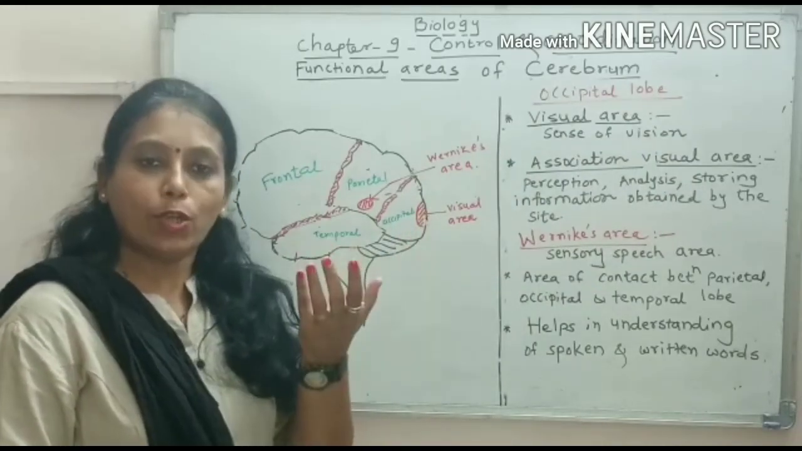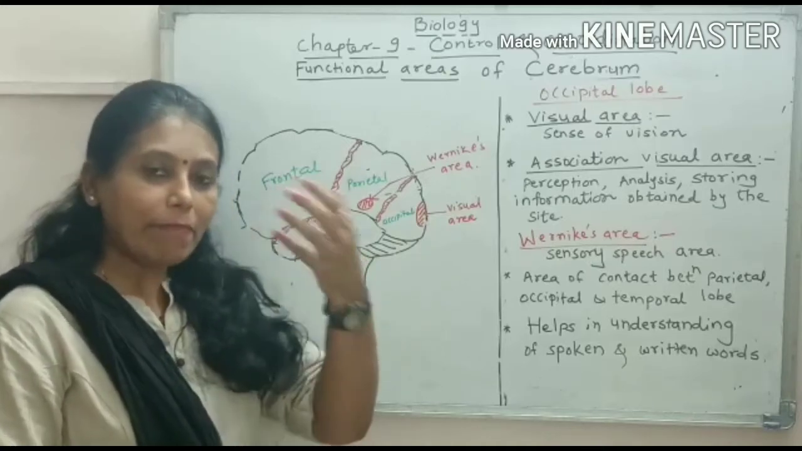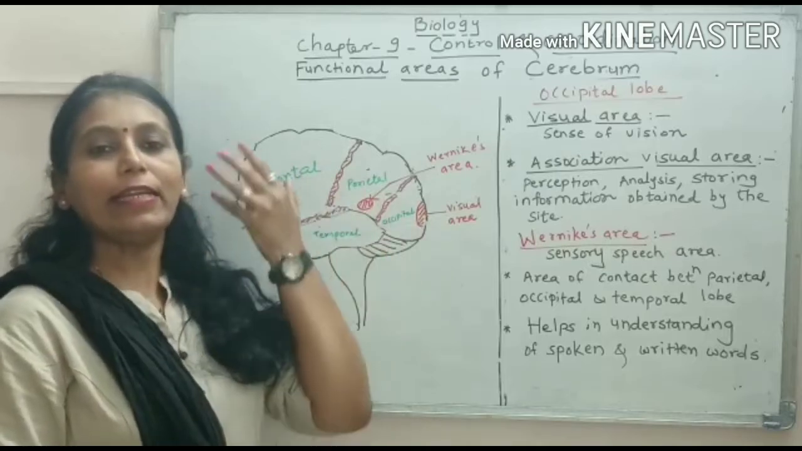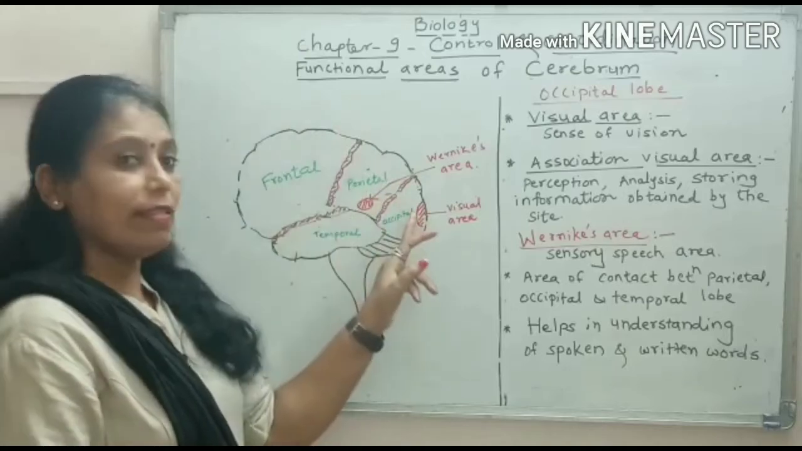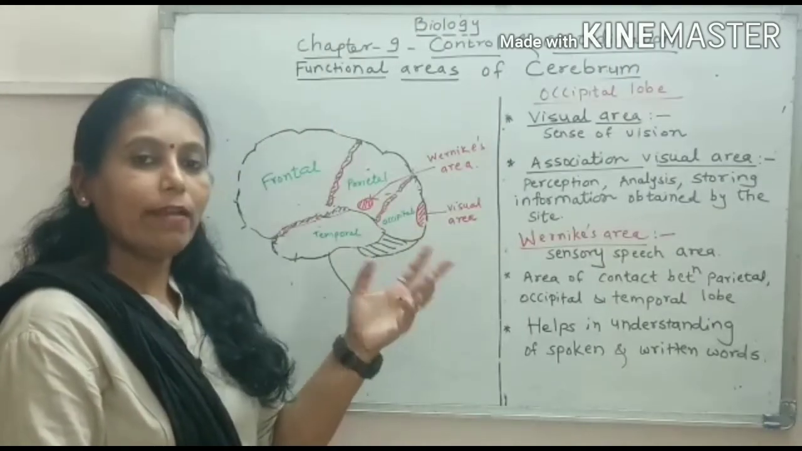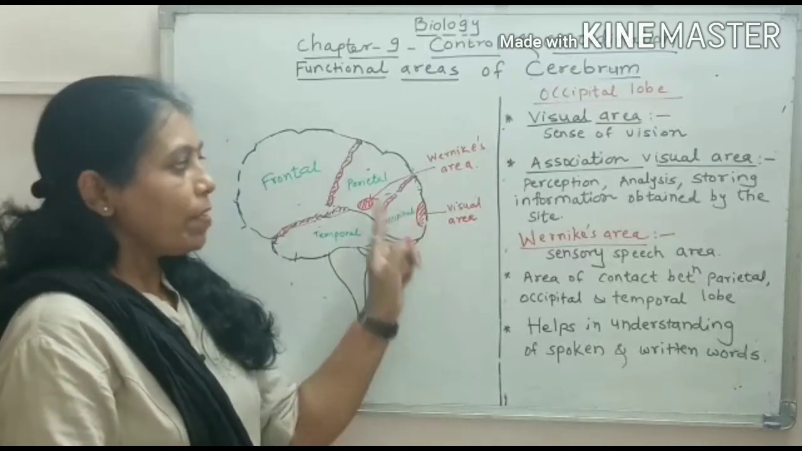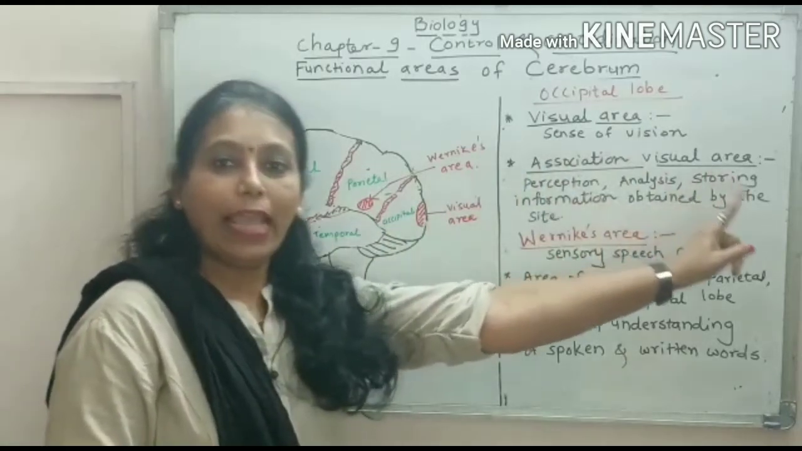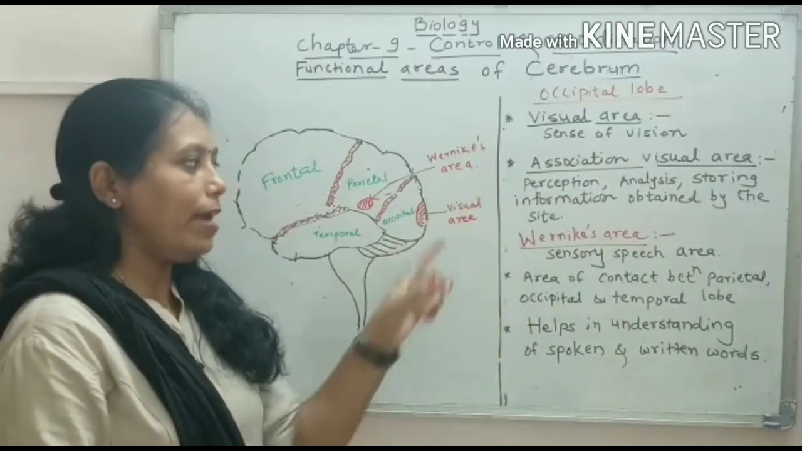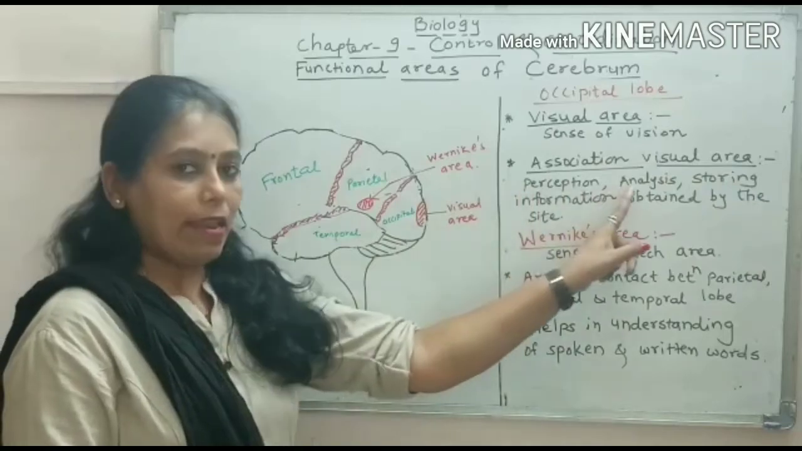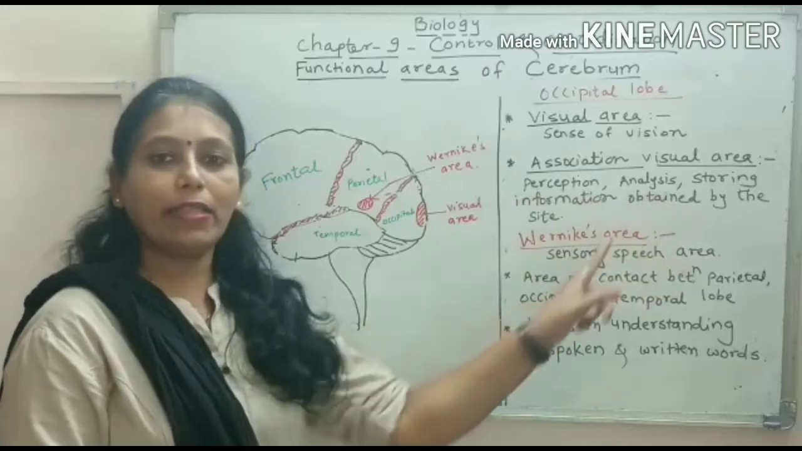Now we have a sense organ, and to see we have eyes, but the message from the eyes is perceived and sent to this particular area so that we can see things very clearly. So this is the center. Association visual area. Now what do you mean by association visual area? Let us say first: perception, analysis and storing of information obtained by sight.